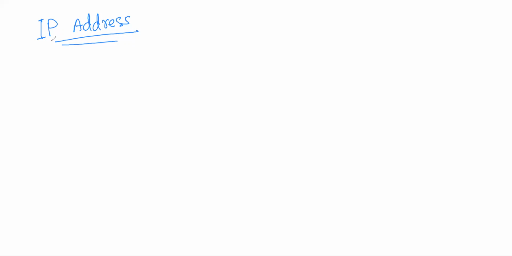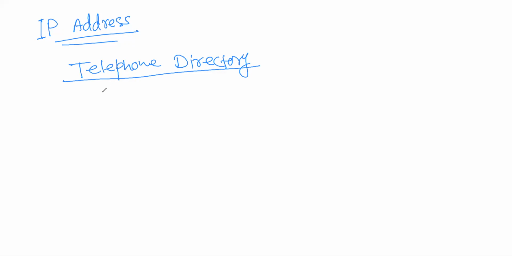Now, as it is difficult for us, that's why you heard about the telephone directory, right? Have you used a telephone directory? Nowadays nobody uses it, but we have. Earlier only landlines used to be there.